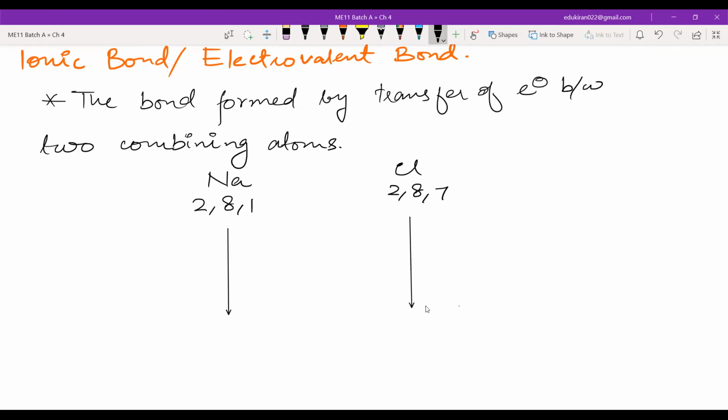So here we have minus one electron. We have removed one electron, so it is sodium positive, and in chlorine we have added one electron, so this is chlorine negative. This is positively charged, this is negatively charged. When they combine, obviously positive and negatively charged, they will come together, and as soon as they come together, the attraction will increase, and as the attraction increases, stability is gained, energy is released, right?